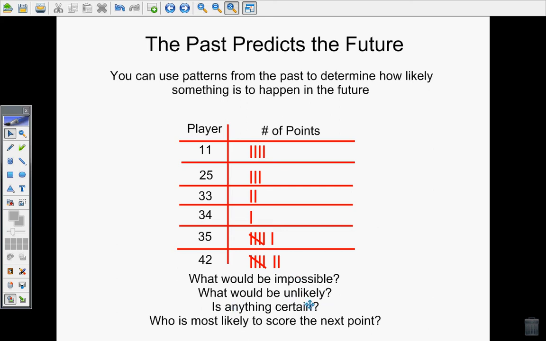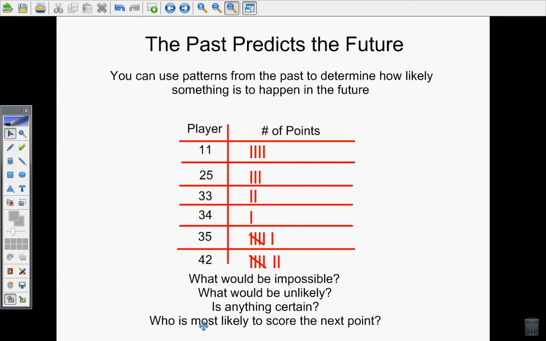Is there anything that's certain in this game? Well, looking at my data, I can't be 100% positive about anything. There is always a chance that someone would drop out of the game or not do well, or someone could suddenly get better. So I can't really say that anything is absolutely certain in this game.